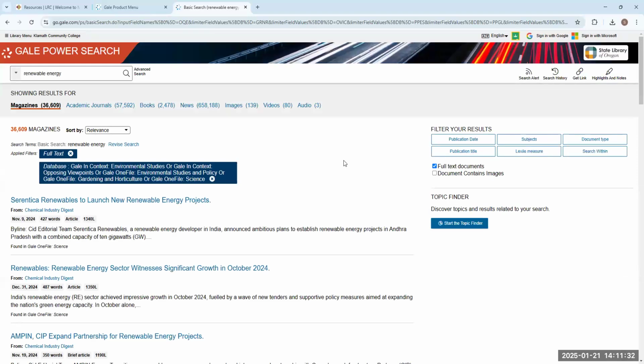All right, so you can see here that it's defaulting to magazines. It's showing results for all of these magazine articles, right? But we want to start by looking at actual academic journal articles. So let's click this one instead.